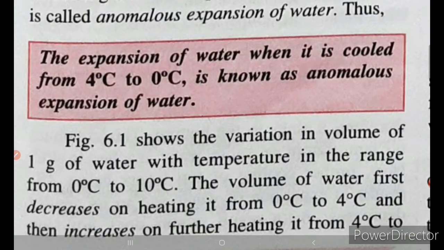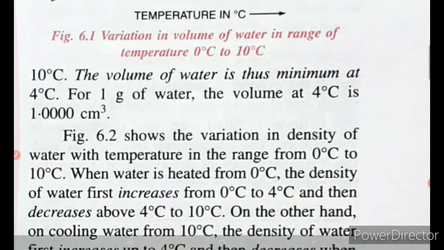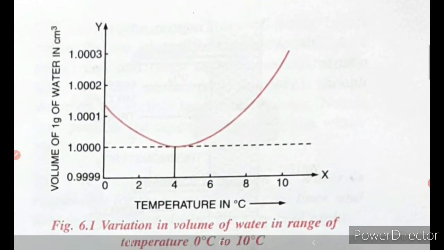Let us go to the graphs. So here we have two graphs. Let us see the first one. The first graph is between the volume and the temperature. As you can see, as the temperature rises from 0 to 2 degrees Celsius, the volume is decreasing from 1.001 to somewhere around here. And as it reaches 4 degrees Celsius, the volume becomes 1.